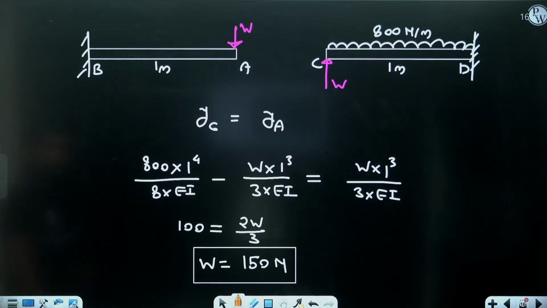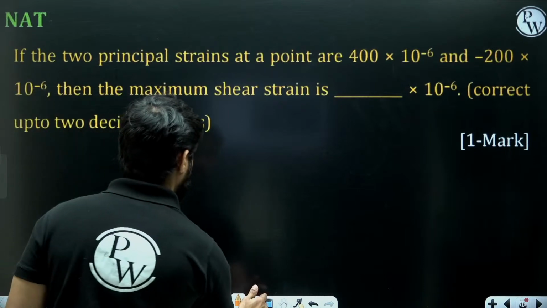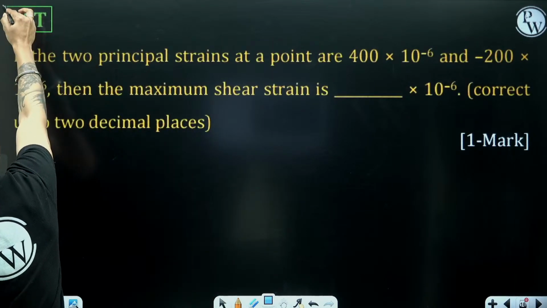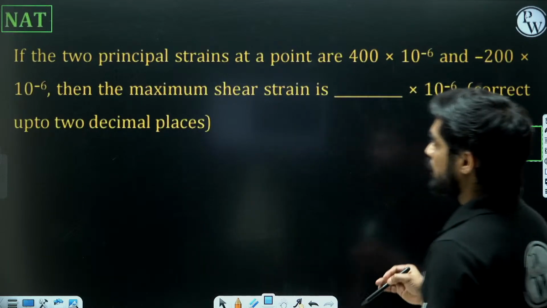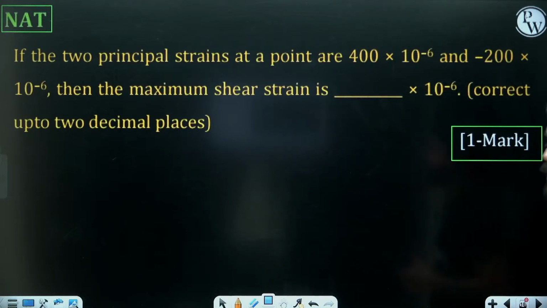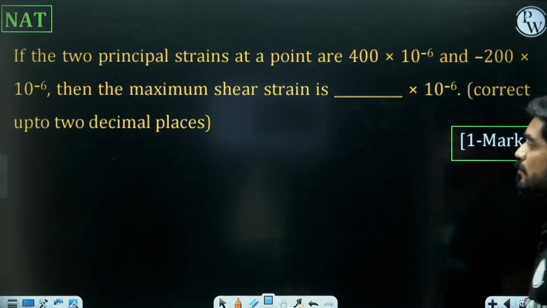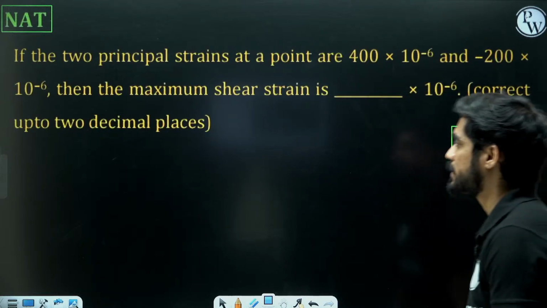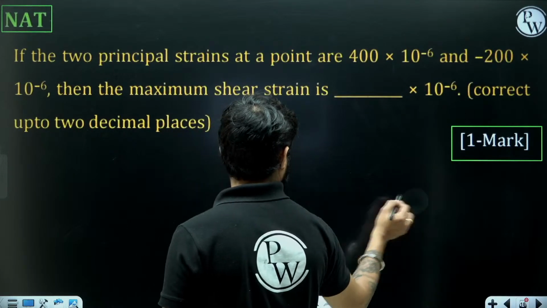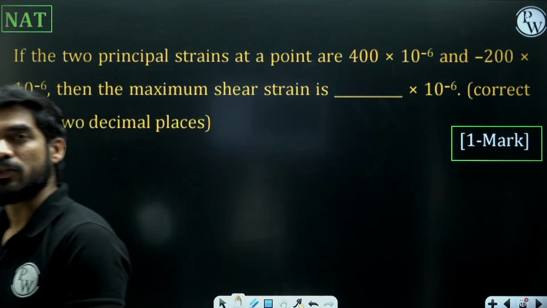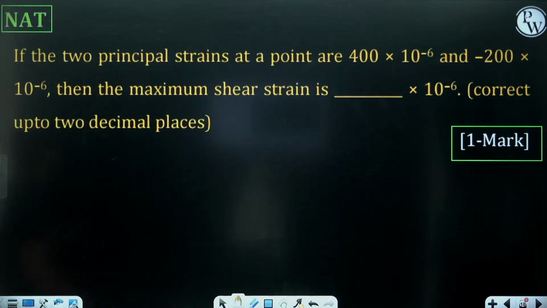Let's move on to the next question. Now this next question is another NAT type question for 1 mark. If the two principal strains at a point are 400 into 10 to the power minus 6 and minus 200 into 10 to the power minus 6, what is going to be the maximum shear strain? You have the two principal strains, 400 into 10 to the power minus 6 and